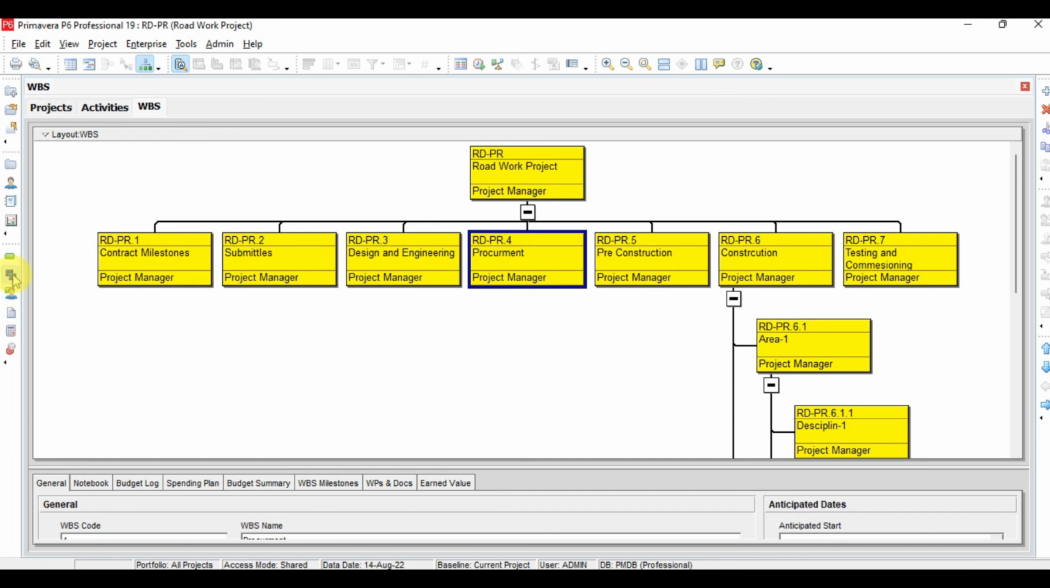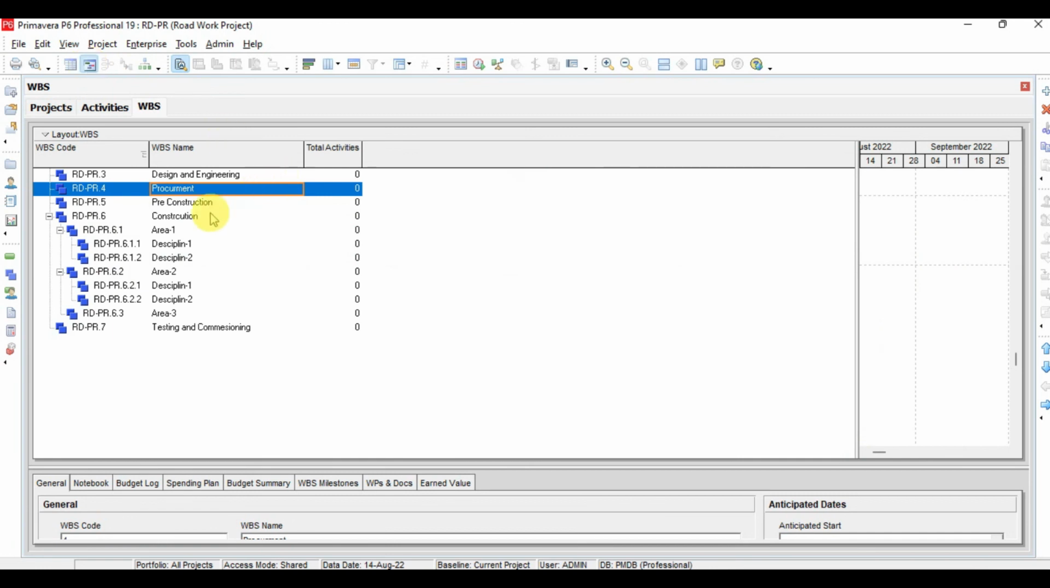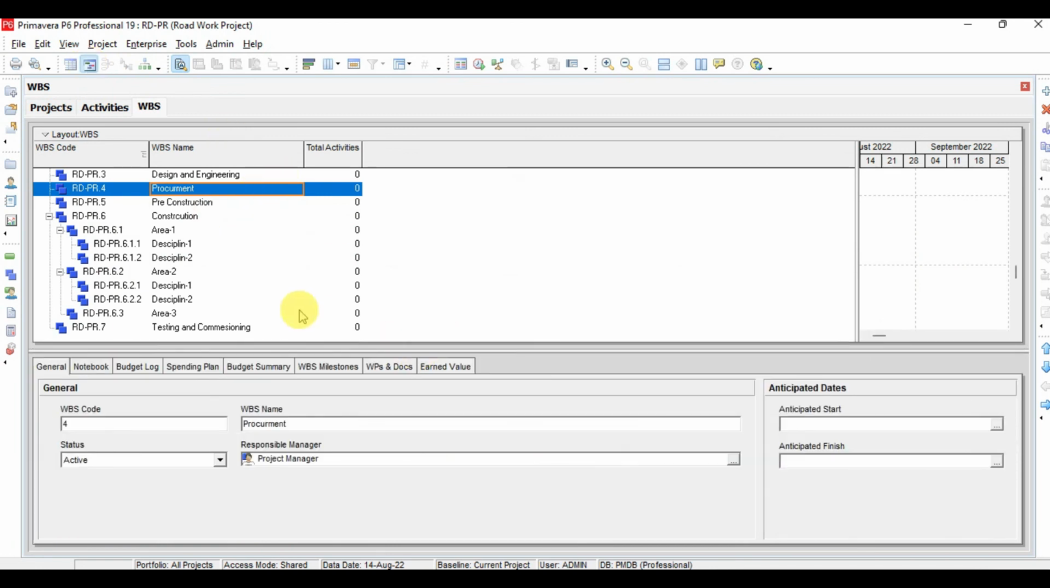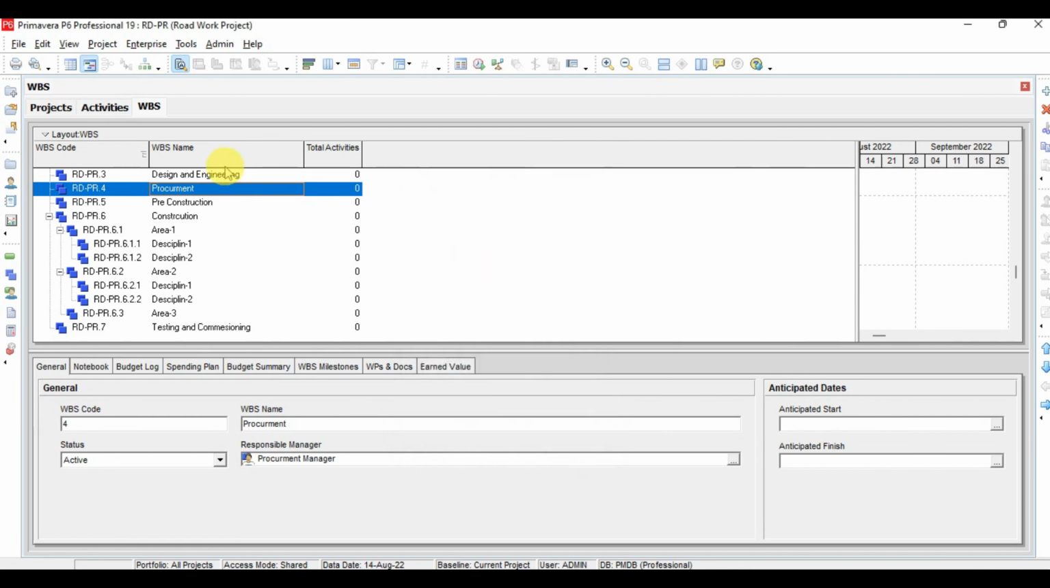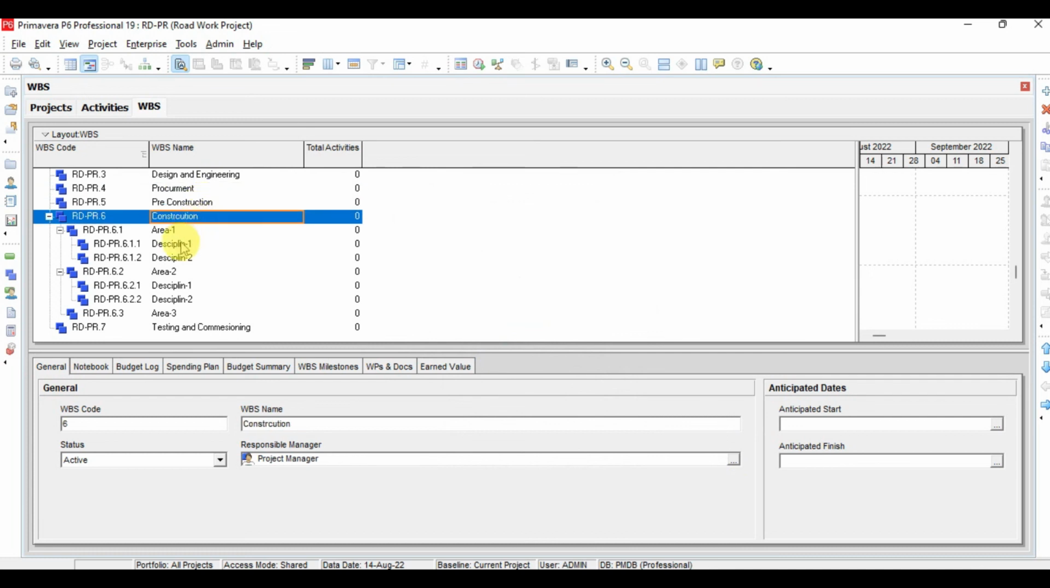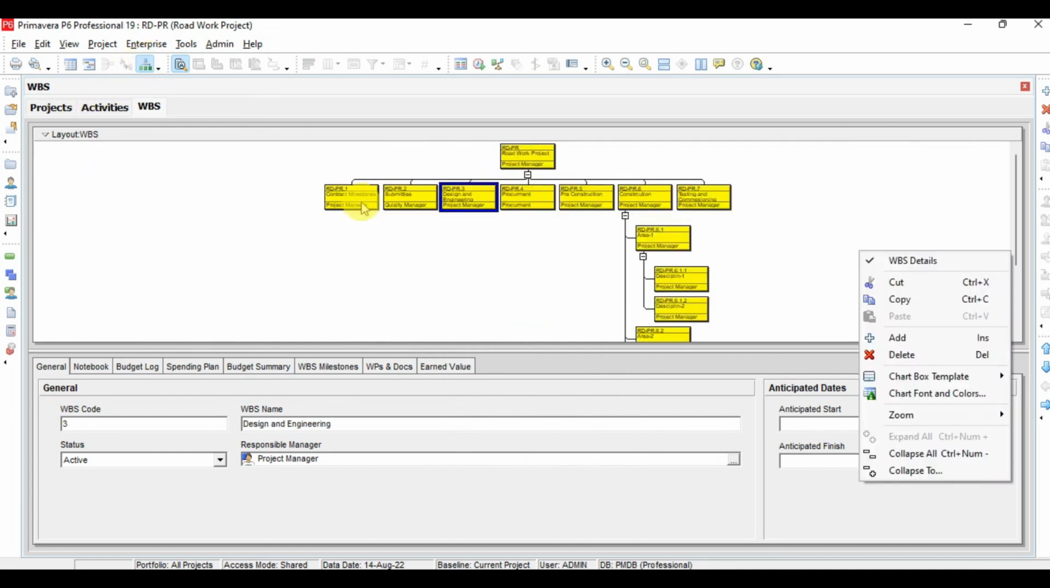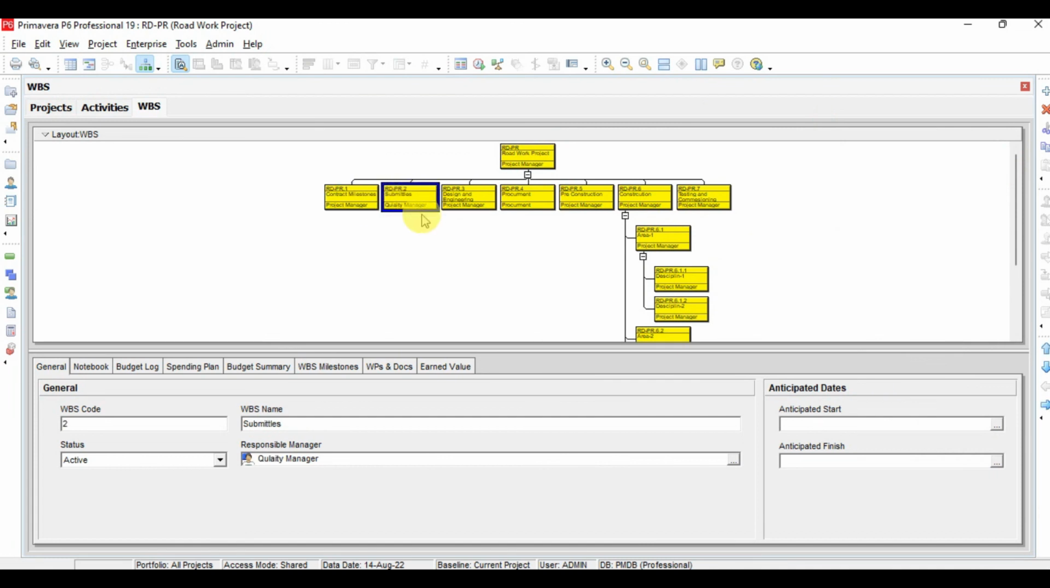For example, if you go to the WBS, and here from the WBS window, you see here for the procurement, you want to change the responsible manager. So here we have the responsible manager by clicking this, and here we have procurement manager. We will select this for the procurement, and for the construction we will define the same. So now if you see here now the project manager for the submittals, now the responsible manager is quality manager. So like this you can change the responsible manager for each work breakdown structure, each element of work breakdown structure.